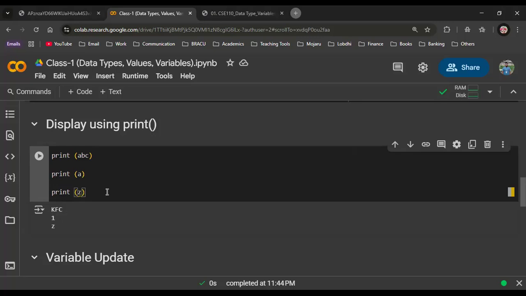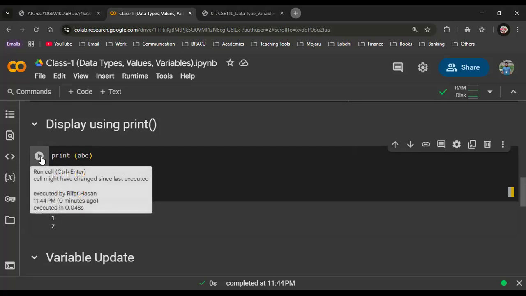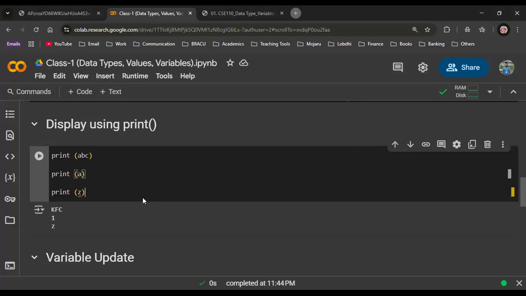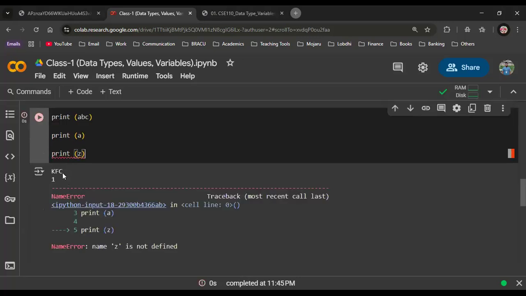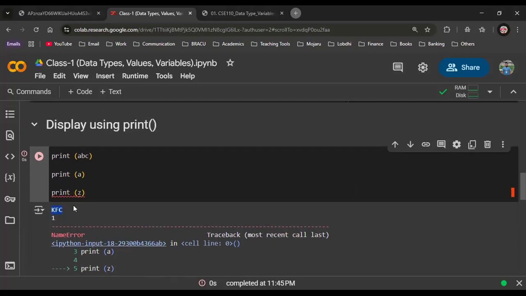But now if you write something like Z equal to this, then it will... Now if I run this code, try to understand very carefully here. This is a very basic thing, and this is the thing which will prolong to the end of your learning regarding Python. So if I run this code, see, has KFC come as an output? Yes, here is KFC as an output.